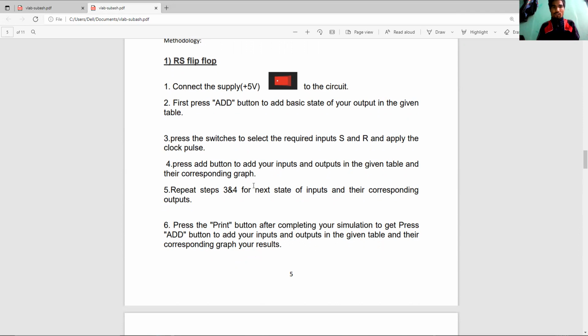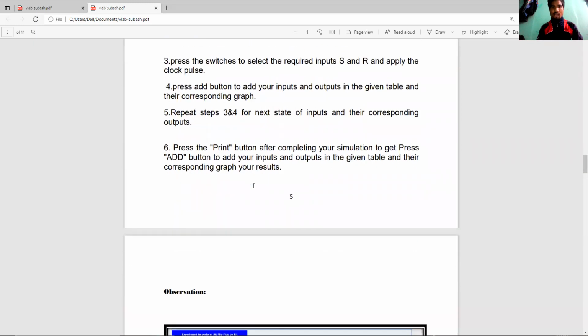Three, press the switches to select the required inputs S and R and apply the clock pulse. Four, press the button to get your inputs and outputs in the given tables and their corresponding graphs. Five, repeat steps three and four for the next state of inputs and their corresponding outputs.